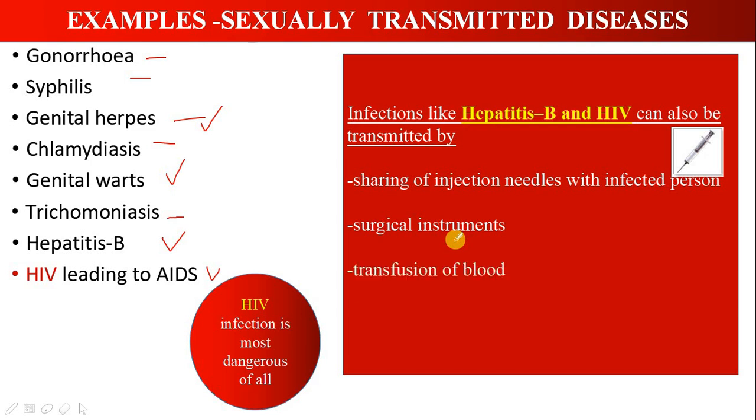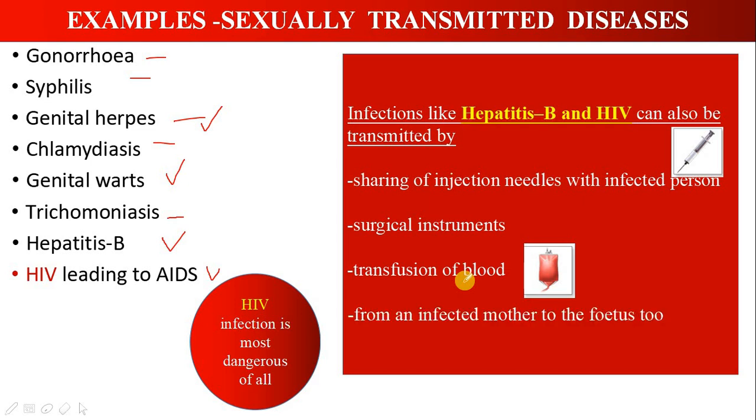Next is transfusion of blood. If the blood is transfused from an infected individual, then there are chances of the recipient getting the infection. This is mostly not possible these days, because blood banks screen for 5 important diseases, in which HIV and hepatitis B are two of the important ones. So transfusion of infected blood rarely happens these days, but if infected blood is transfused, then definitely the recipient will get the disease.